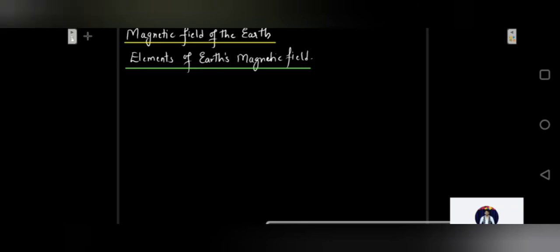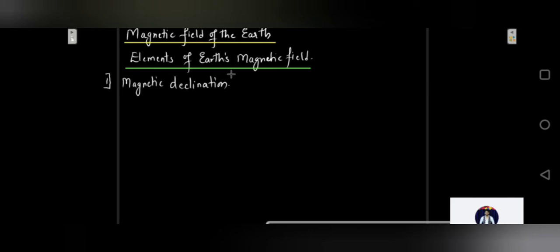The first element we have over here is magnetic declination. We'll see magnetic declination. So basically declination is nothing but the angle. We also call it the angle of declination. This is the first element which is very important to describe the Earth's magnetic field at a particular place.